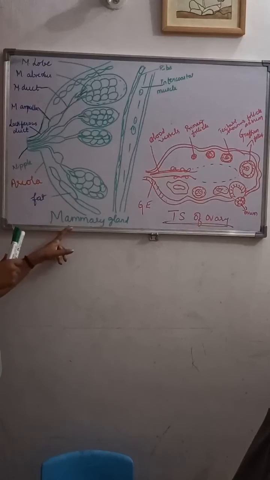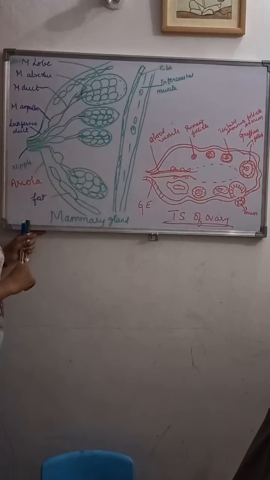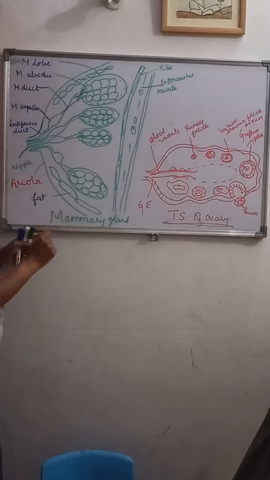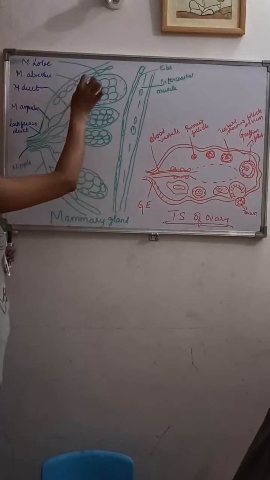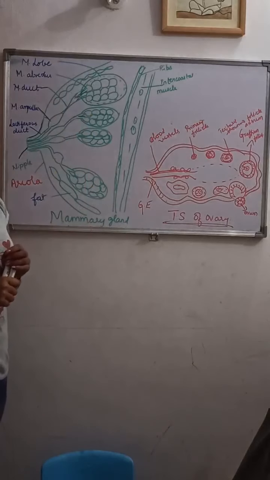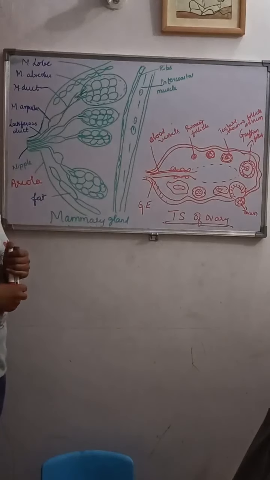This mammary gland is large, rounded, and hemispherical in structure. You can see this is the hemispherical structure, and it is located on the ventral side of the thoracic wall. And this mammary gland is formed from adipose, that is, fat, and glandular tissue.